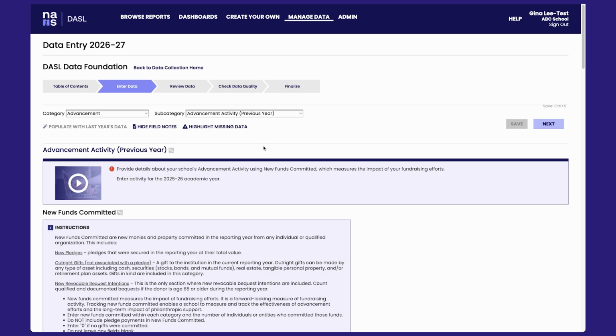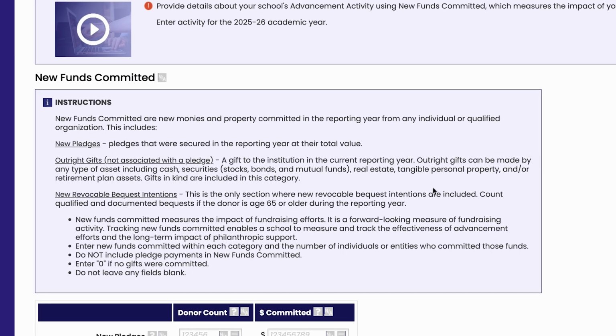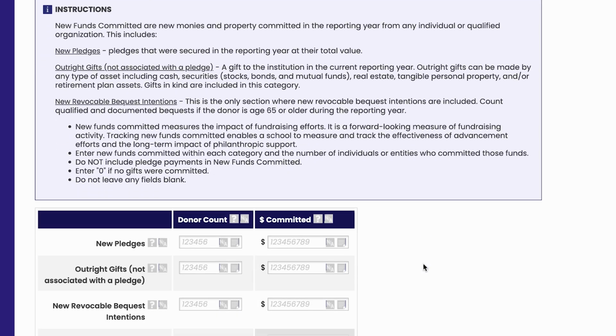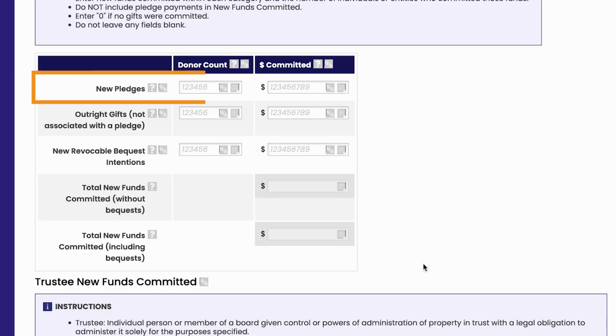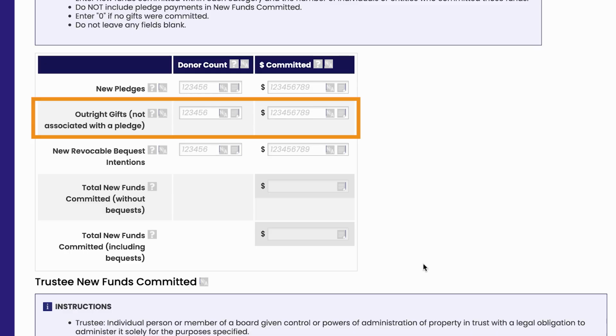You will be entering advancement data about the previous school year. All questions in this subcategory use the new funds committed counting methodology defined in these instructions. This section will enable you to measure the impact of fundraising efforts in the previous year. Enter the number of hard credit donors who made a pledge this year and the total amount committed. Enter the total amount committed. Enter the total dollar amount of outright gifts excluding all pledge payments.